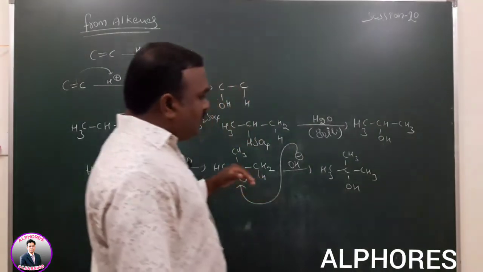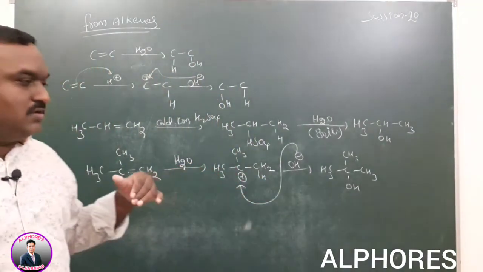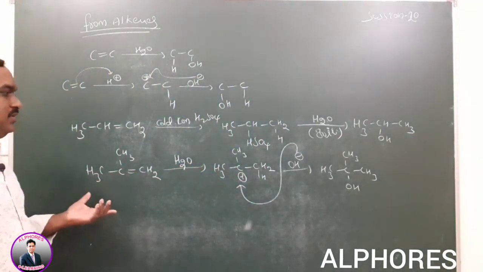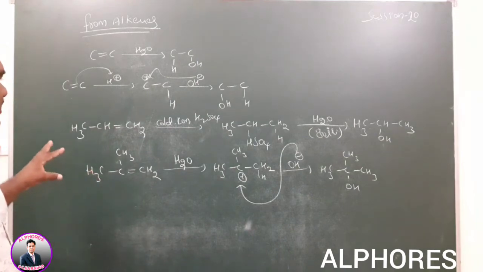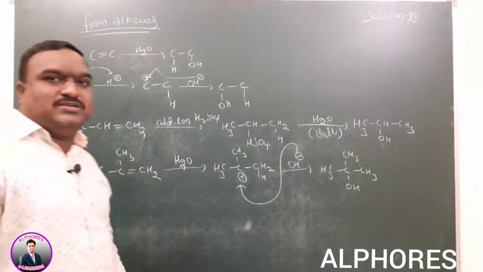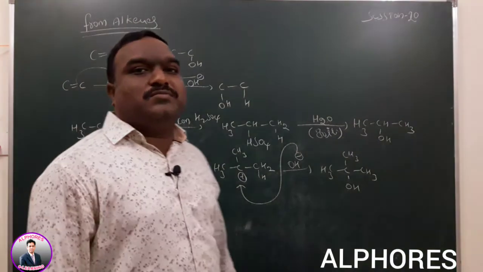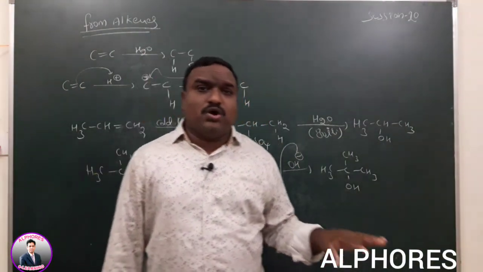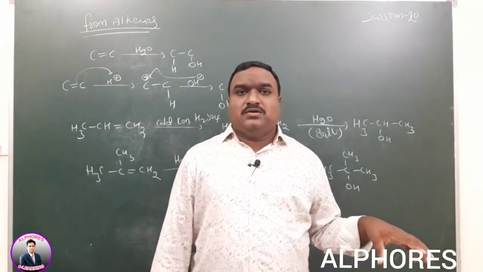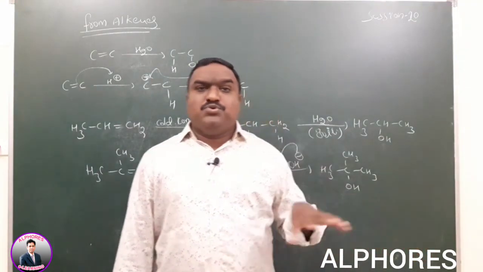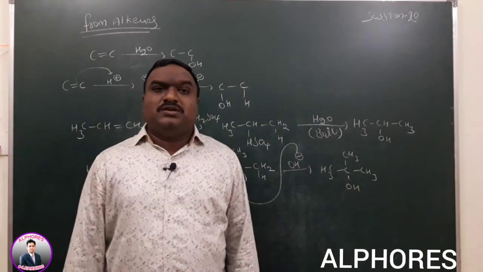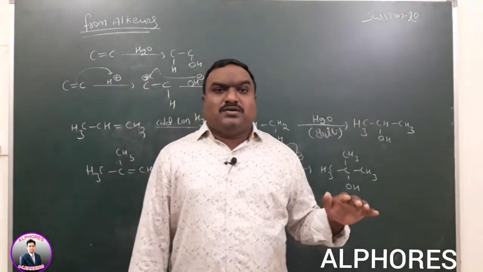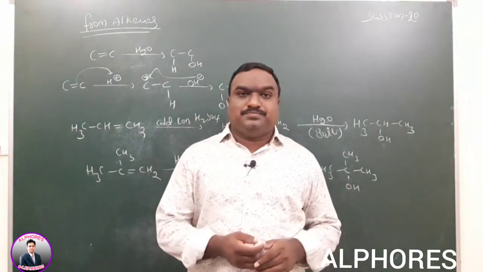But based on the given structure, we can write the rearrangement. Wherever the reaction proceeds via a carbocation intermediate, rearrangement is possible here. That means based on the connectivity, you have to write the rearrangement. If a simple molecule is given, there is no need to write the rearrangement, you can directly write the product.